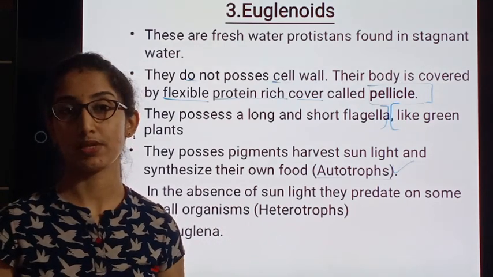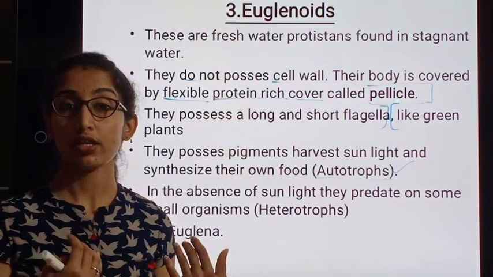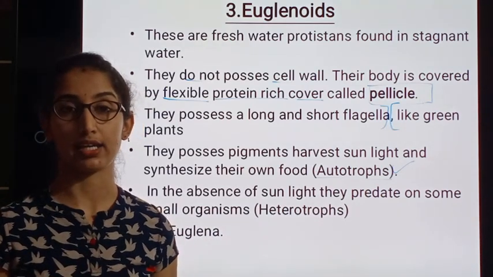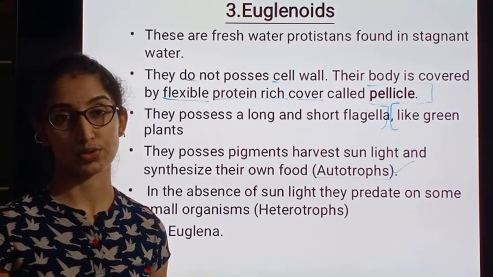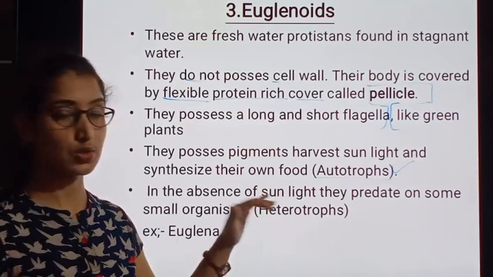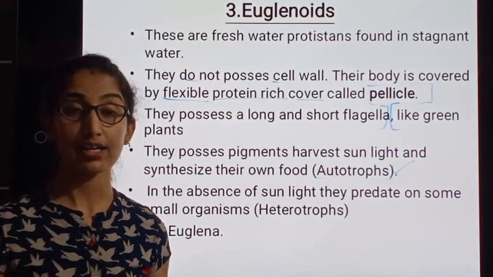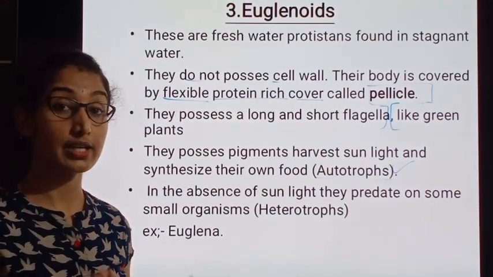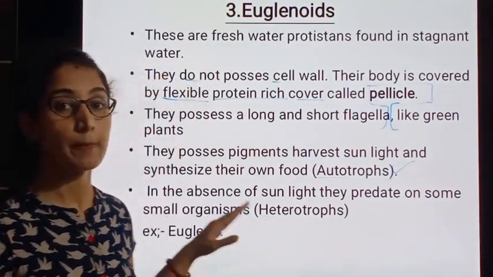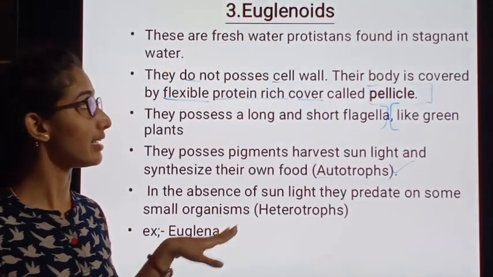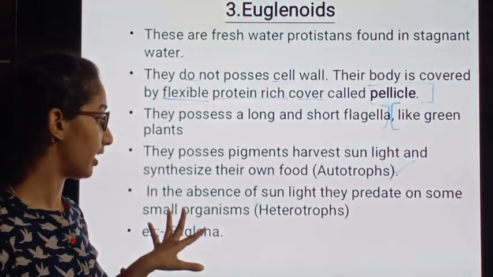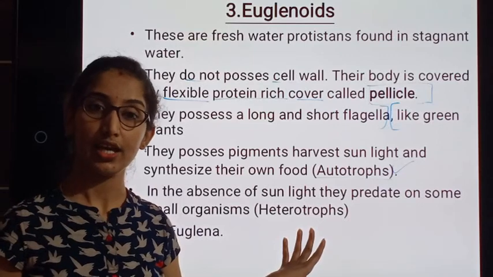Autotrophic Euglenoids are manufacturing their own food with the help of sunlight. Heterotrophic Euglenoids depend on or predate on small organisms present in the stagnant water where they live, and hence we call them heterotrophs.